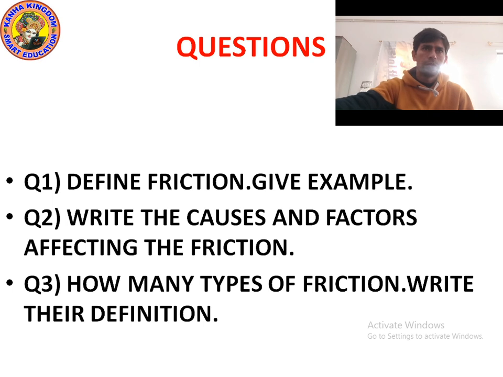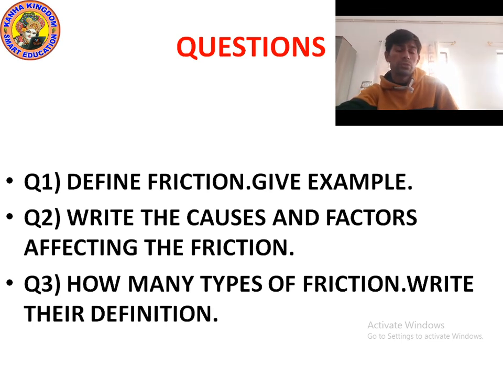So what are the causes? Friction is caused due to interlocking of irregularities between the two surfaces in contact. Yes. Okay, so smooth surfaces have minor irregularities, while rough surfaces have larger irregularities. Okay, remember friction is caused due to the interlocking of irregularities of the surface.